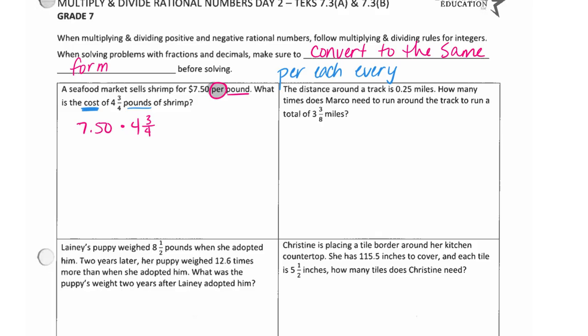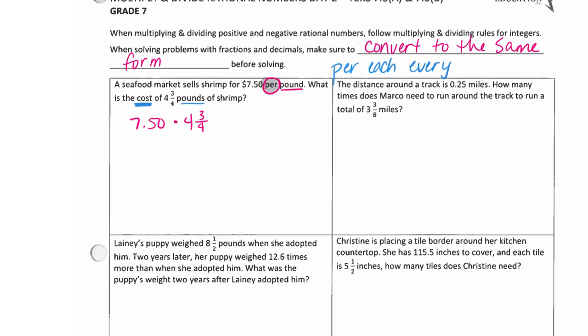Okay, so now I have an option. Since this is money, what do y'all want to do? Would you like to turn it into a decimal, or would you like to leave it as a fraction? Turn it into a decimal. I'm going to say decimals on this one's probably going to be smarter. Thank you for answering so much. So what is 3/4 as a decimal? 7.75.